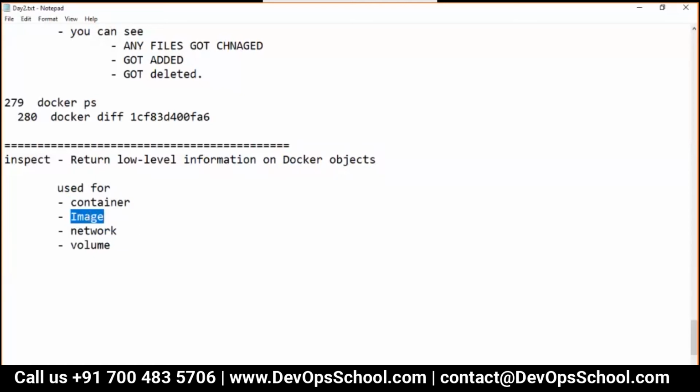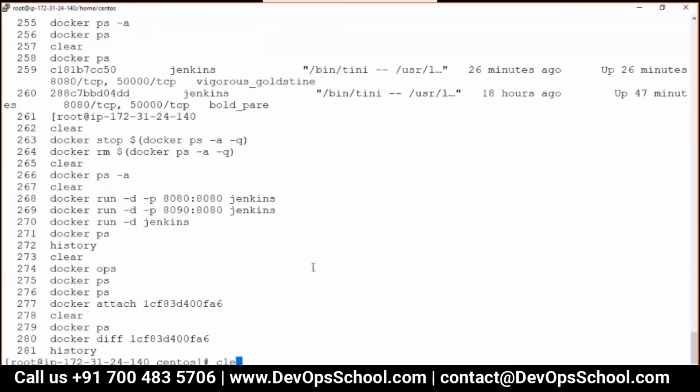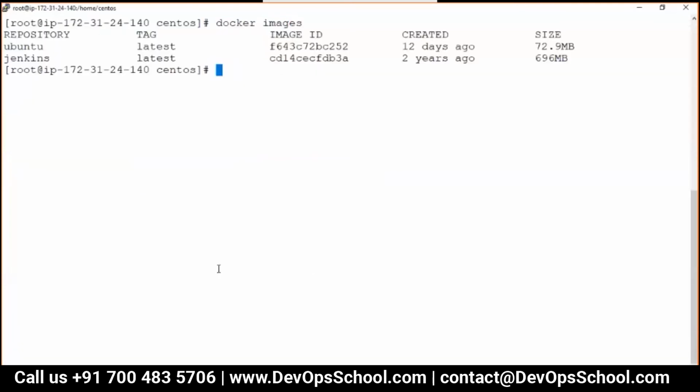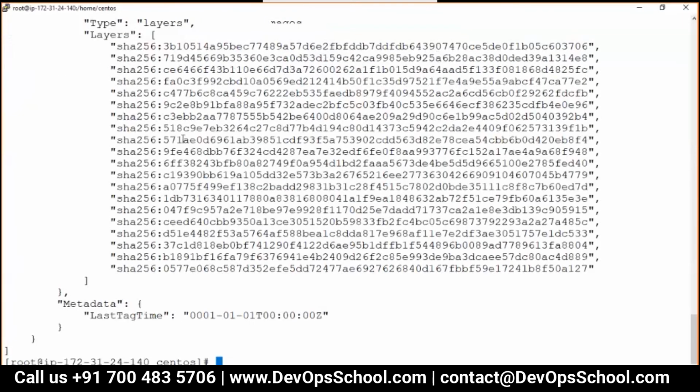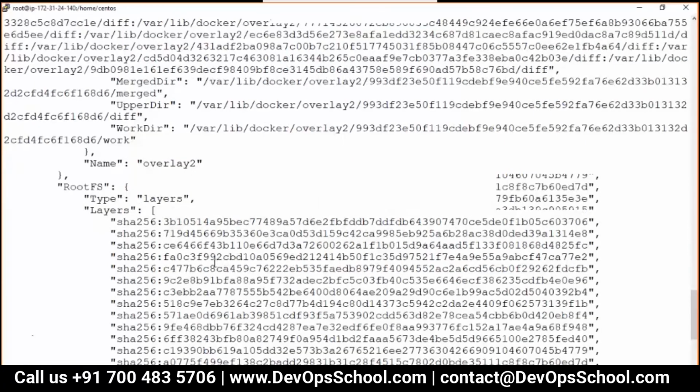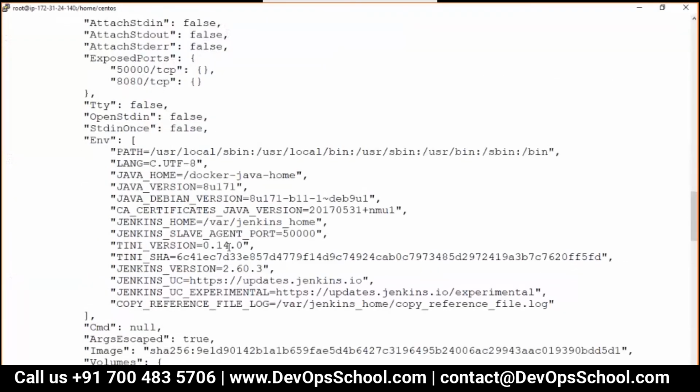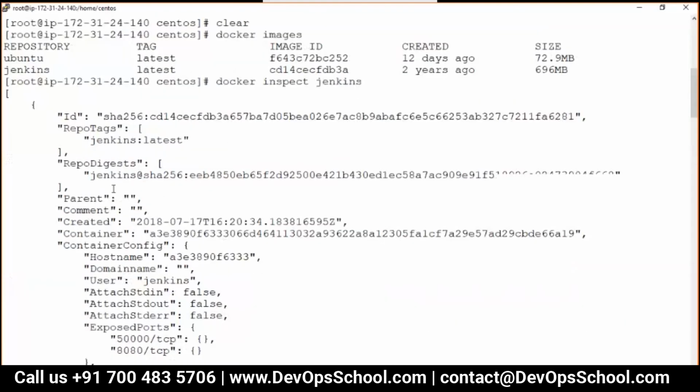So can I inspect the container and images? Guys, right now I have two images. Can I inspect? And here I can find out complete information, I repeat, complete information about Jenkins. I just said, whether you understand it or not, you should check it out. It's a very important thing.